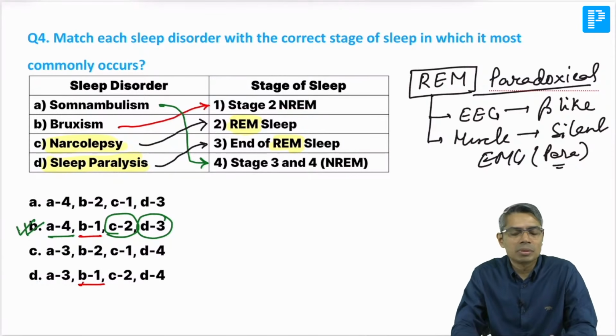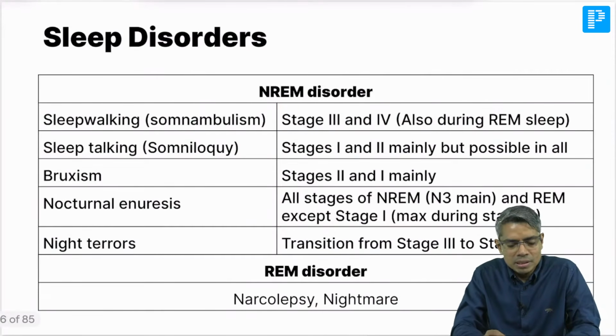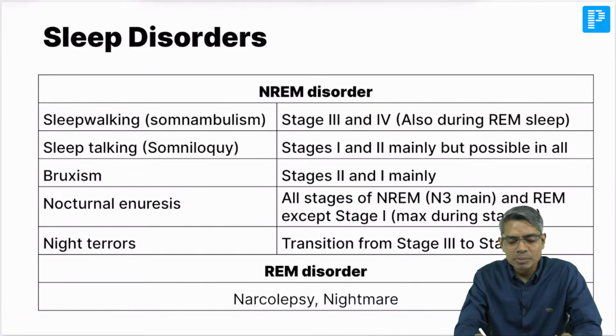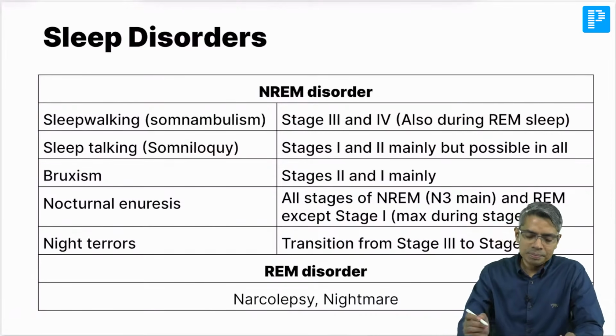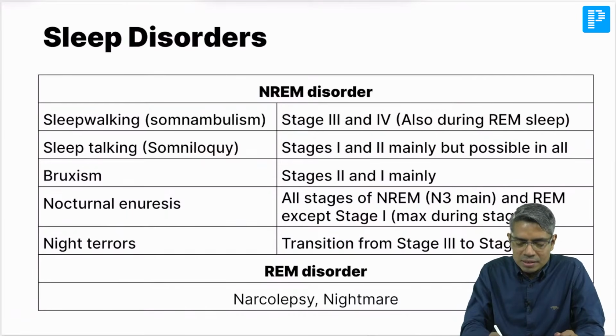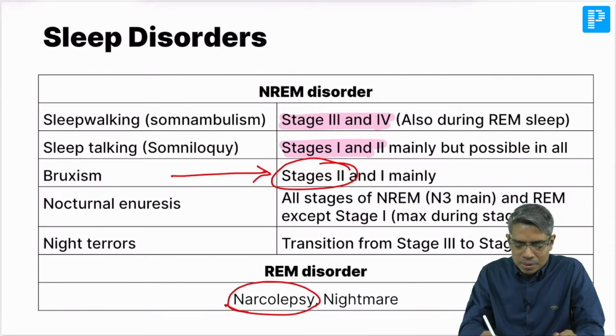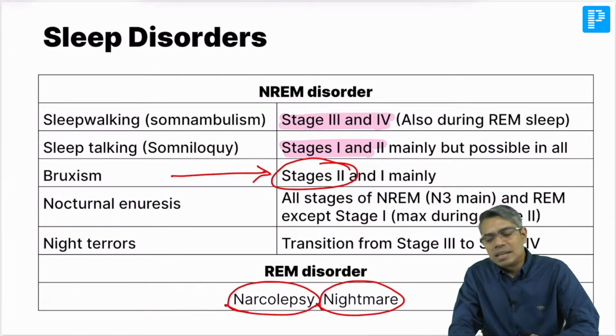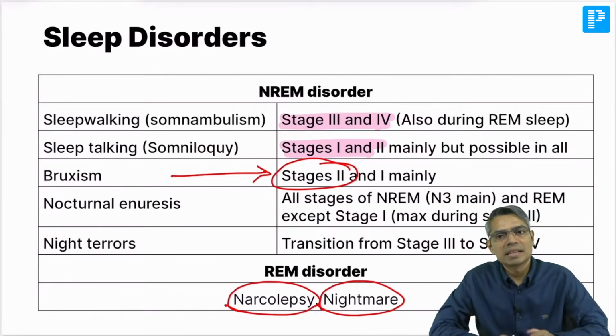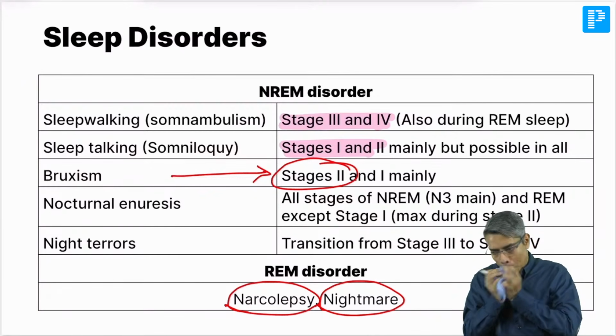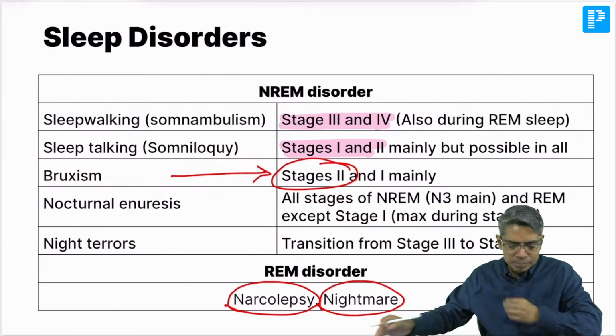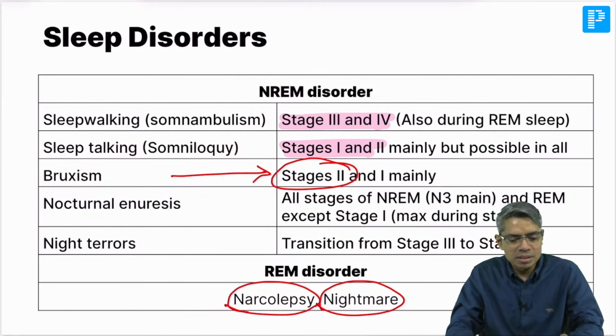So these are the things that you have to remember. Here I have given you the same thing which I have already taught in my rapid revision as well as the main video: sleepwalking is a stage 3 and stage 4 disorder. Sleep talking is mainly stage 1 and stage 2. Bruxism, I always remember this at least, because it's mainly a stage 2 disorder. Narcolepsy is very important, and the nightmare I told you about, that vivid dream where the paralysis-like scenario is happening, is also a feature of REM sleep disorder. So these are the things that you have to remember.